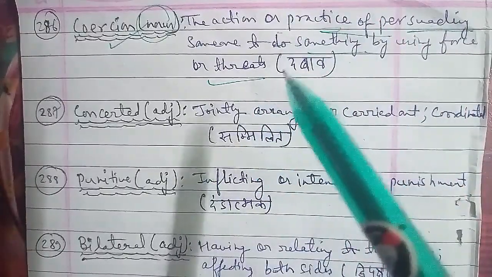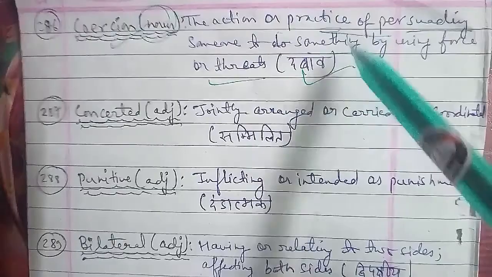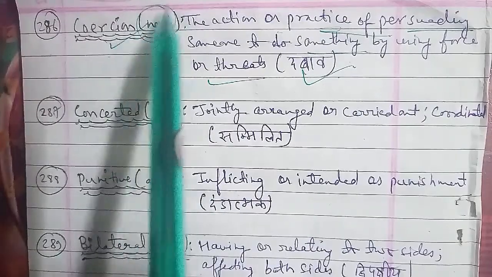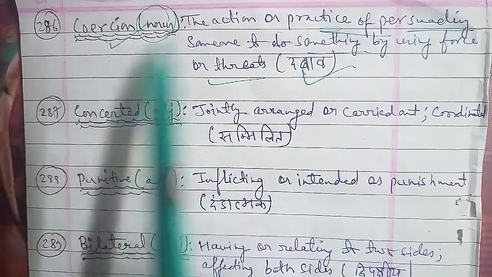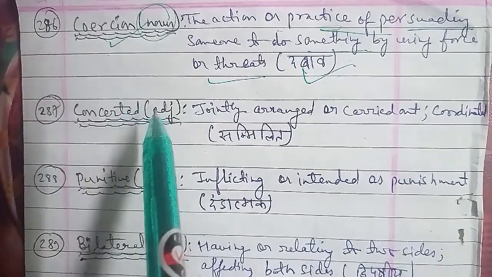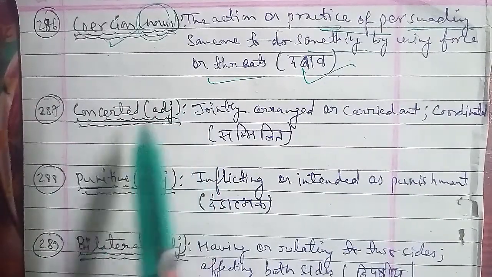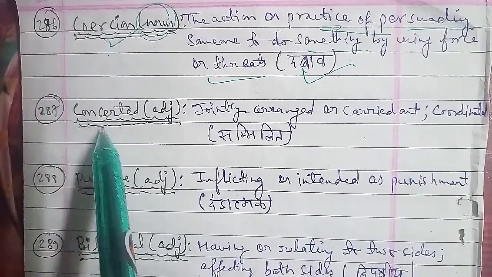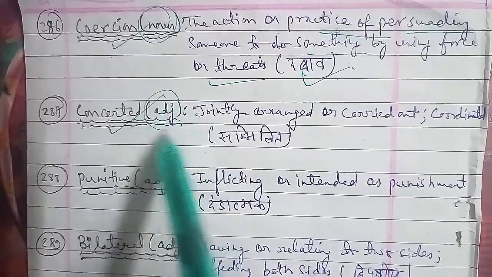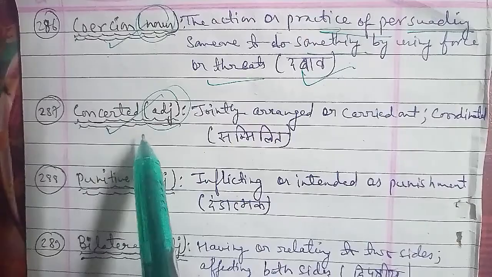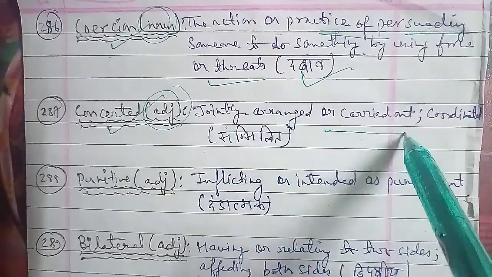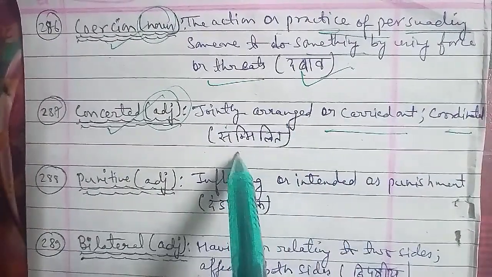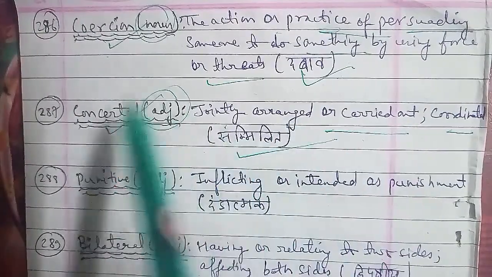And coercion in Hindi, that is दबाव, दबाव बनाना किसी एक चीज़ को करने के लिए, किसी एक्शन को परफॉर्म करने के लिए. Now moving on with the next word, your 287th word, and that is concerted. Concerted is a word that is used as an adjective, and the meaning of concerted is jointly arranged or carried out. jointly से arrange करना या carried out करना, coordinate करना, जिसे हम कहते हैं हिंदी में सम्मिलित करना. So concerted directly means सम्मिलित करना, joint करना, arrange करना, carried out करना, coordinate करना. All these come under the word concerted here. Now moving on to the next word, the 288th word, and that is punitive.